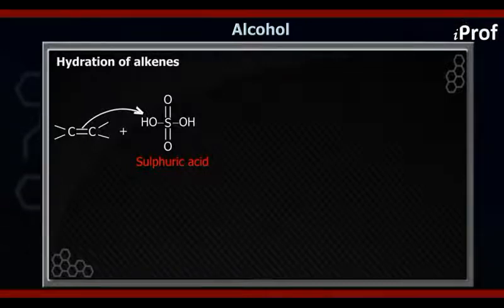So first of all, in the alkenes we have the pi electron cloud. That pi electron cloud attacks the electrophile, which is the H plus ion, in the form of either H2SO4 or H3PO4, and once the electrophile is added, you get the carbocation.